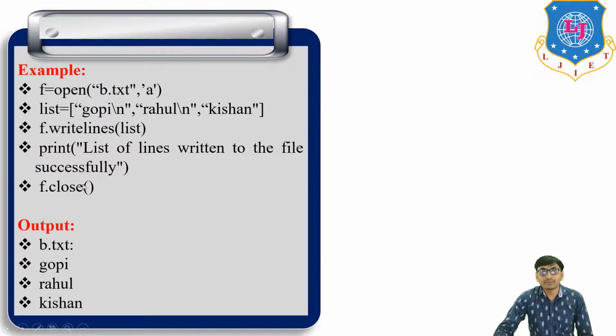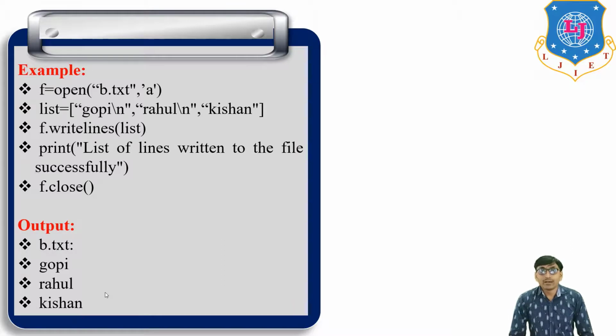So if we run this program, then in the b.txt file, first Gopi, then backslash n means in the new line Rahul, in the new line Kishan. Okay, and then print list of lines written to the file successfully. So this Gopi, Rahul and Kishan is appended in the b.txt file.